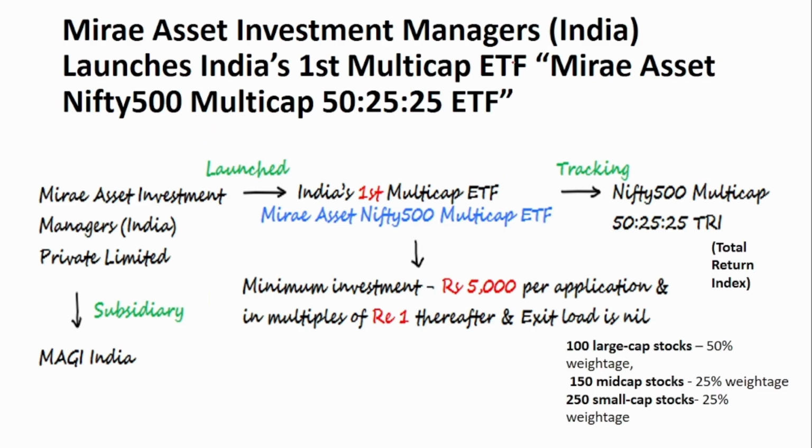The next news is about an exchange traded fund. The main difference between a mutual fund and an exchange traded fund is that ETFs can be traded in the stock market, but mutual funds cannot be traded in the stock market. This is the main difference between a mutual fund and an ETF.